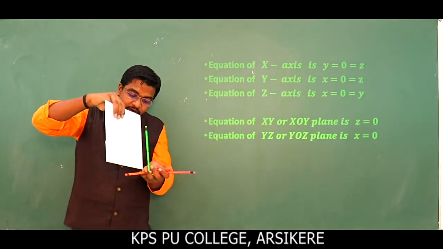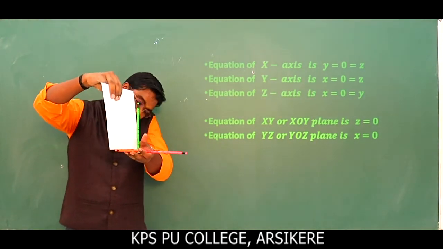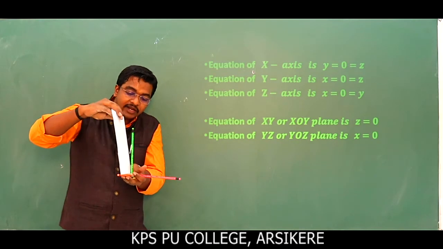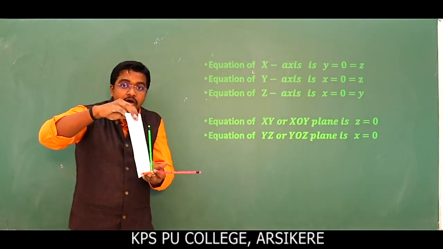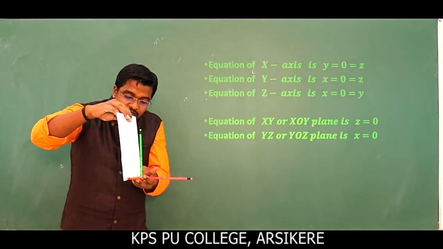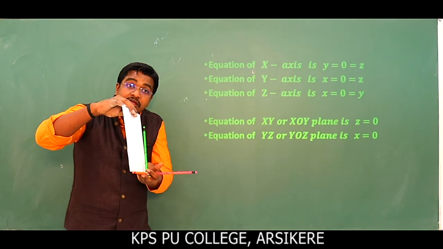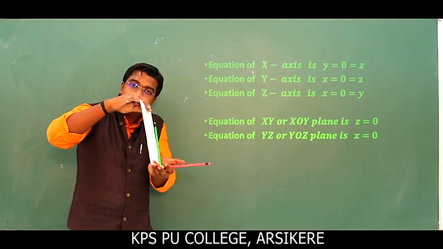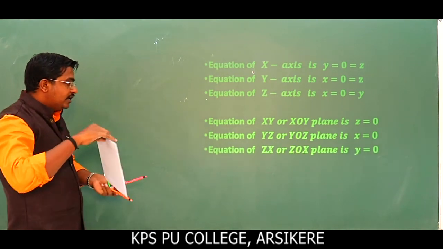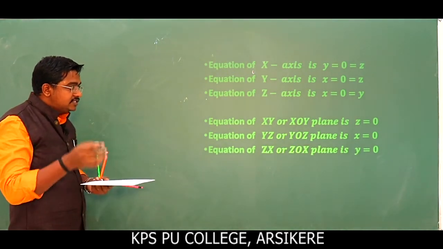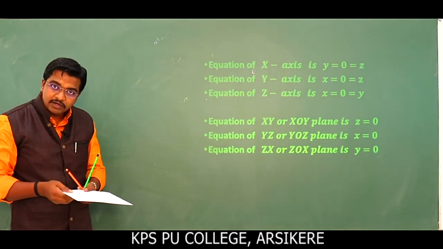Similarly if you turn this one, this is the x axis, this is the z axis. So this plane represents the xz plane or xoz plane. In that case the value of y becomes 0. Hence the equation of the xz plane is y is equal to 0. Is it clear? Okay. Next, the equation of the zx plane or zox plane is y is equal to 0.